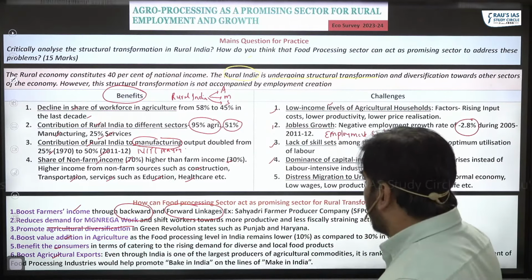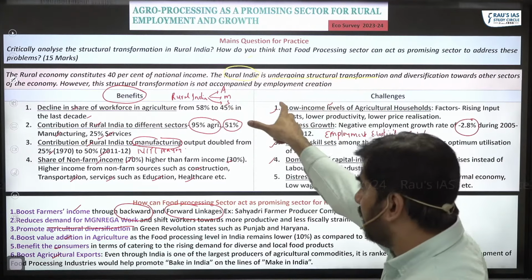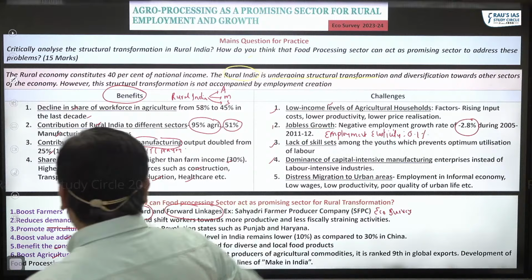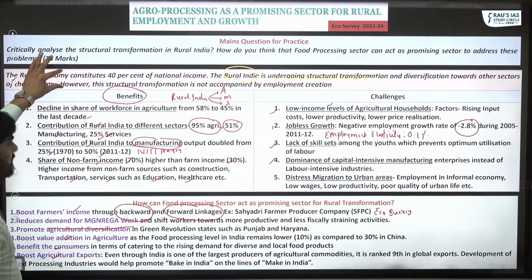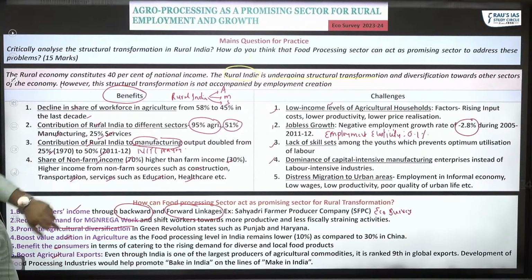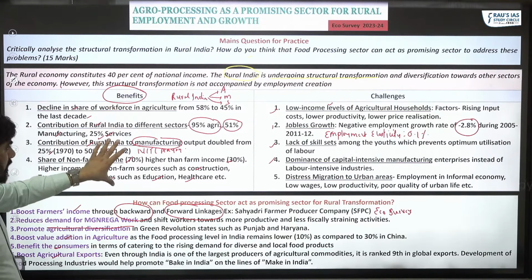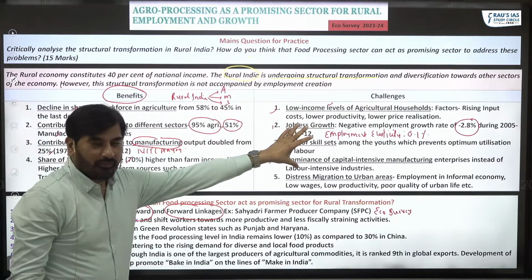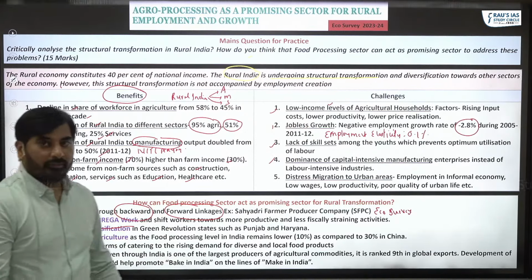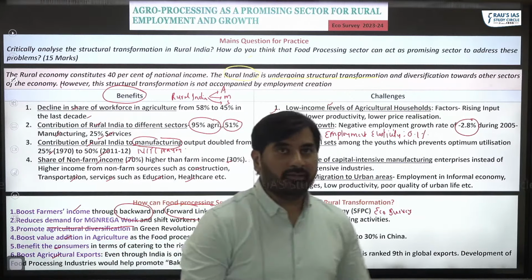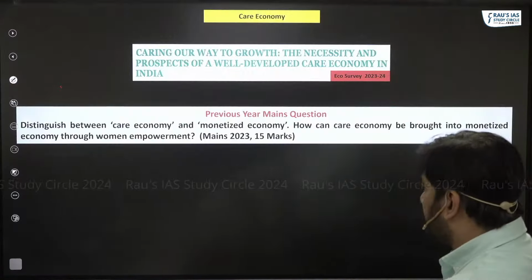So can you see this framework itself is like an answer to the question which I have made: critically analyze the structural transformation in rural India. So your intro could be this. And because we are talking about critically analyze, you need to write about benefits and challenges. And then in the second part, you can write these points. I hope it is clear. Okay, so this is about the food processing sector. Let's move to the next one.